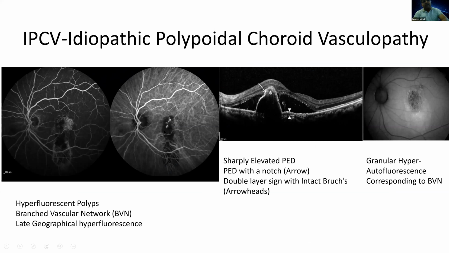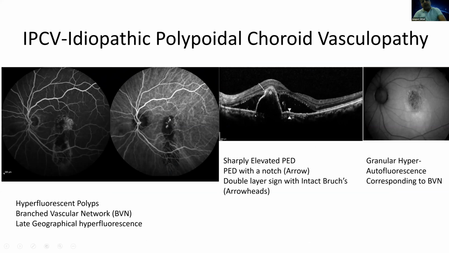Although it is very difficult to make out on OCT, there are some features on OCT which point towards IPCV. Although ICG is the classical investigation which will diagnose IPCV, there are some features which may indicate that IPCV may be there.